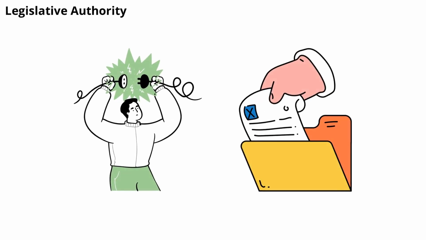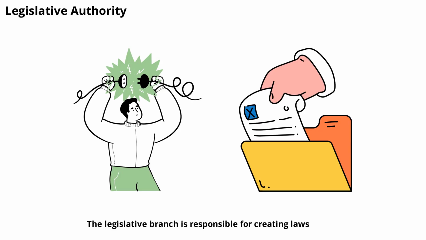The legislative branch is responsible for creating laws. This could be a parliament, Congress, or assembly, depending on the country. Legislators debate issues, propose bills, and vote on new laws. Their authority comes from the Constitution and the people they represent. By making laws, they shape the rules that govern society and protect public interests.